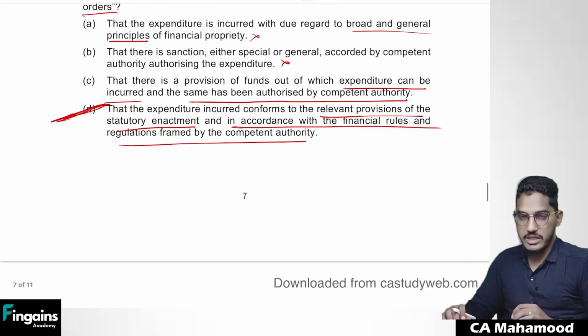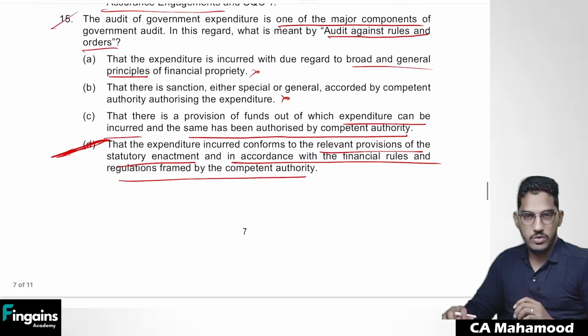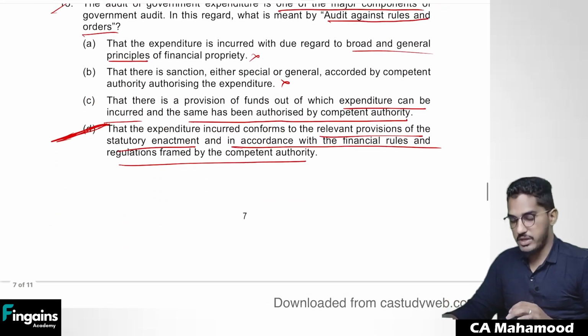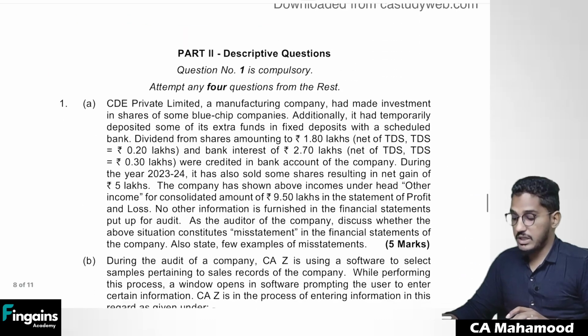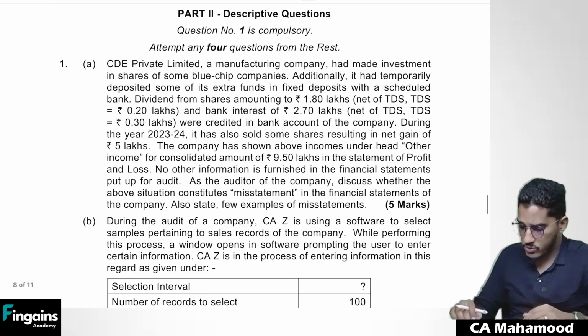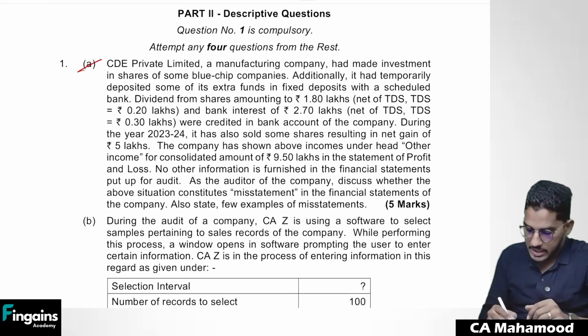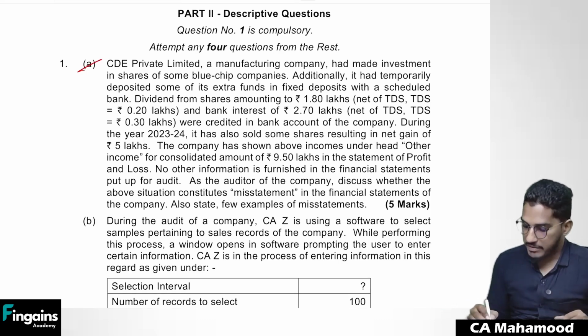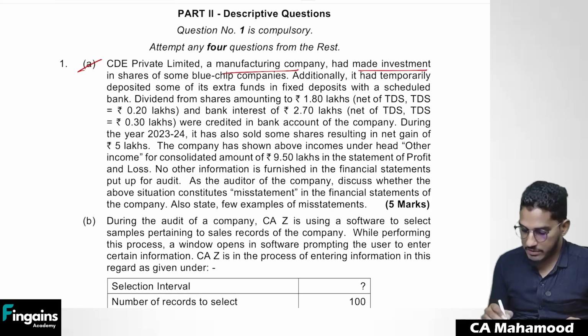Understood? So these are the MCQs. Little bit tricky, not all. A few MCQs are little bit really tough ones. So now we'll come to the descriptive questions. Very, very interesting descriptive questions are there here. Let us try to understand them. So let us have a look at the first question. CDE Private Limited, a manufacturing company, had made investment in shares of some blue chip companies.